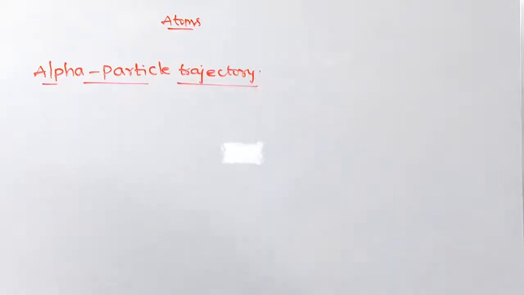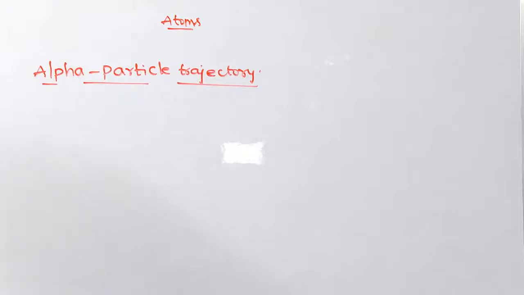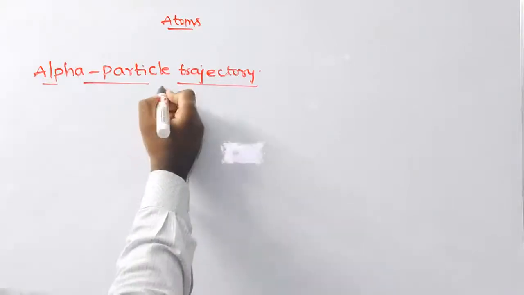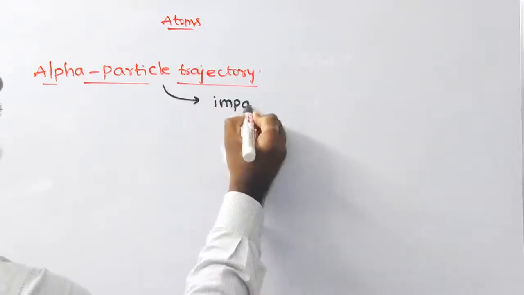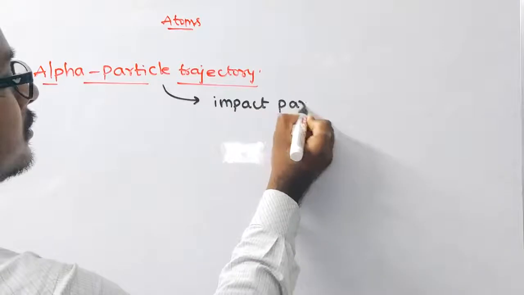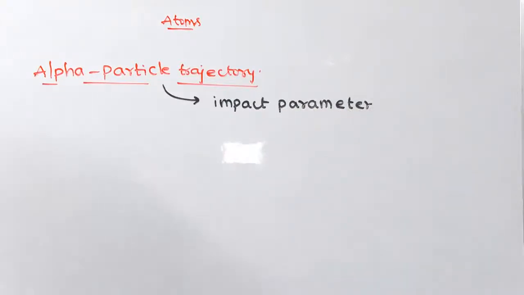In this alpha particle trajectory, the trajectory traced by an alpha particle depends on the impact parameter. The impact parameter is the perpendicular distance of the initial velocity.